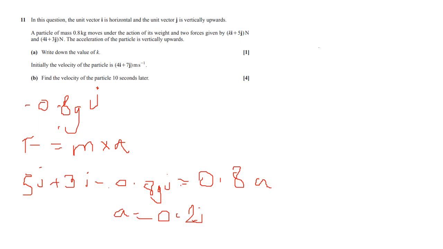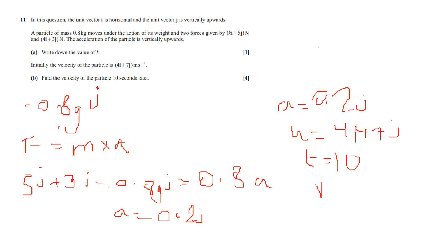And now we can use SUVAT, right? So if you remember in SUVAT, we've got acceleration, which is 0.2j. Also we've got initial velocity, 4i plus 7j. We also have our time, which is 10 seconds, and we want to know our final velocity, which is the unknown.